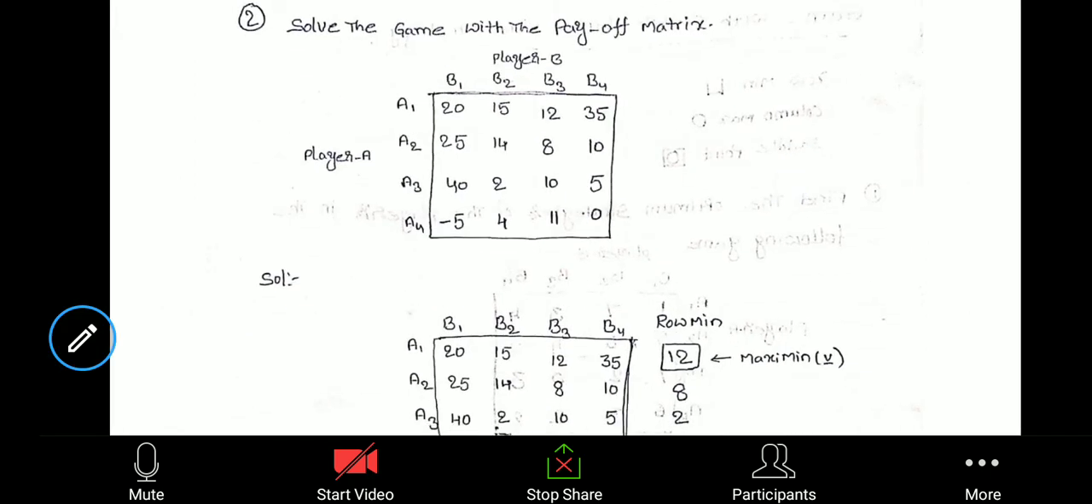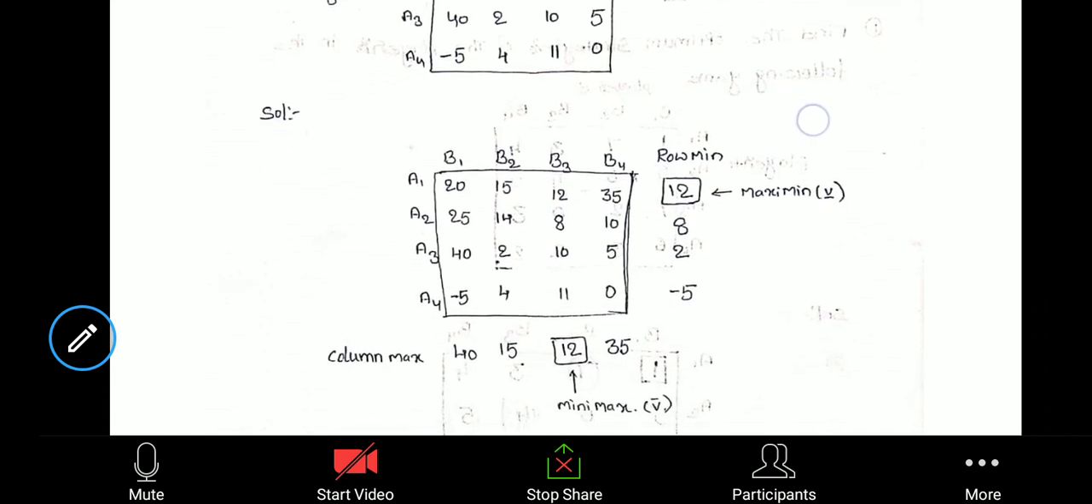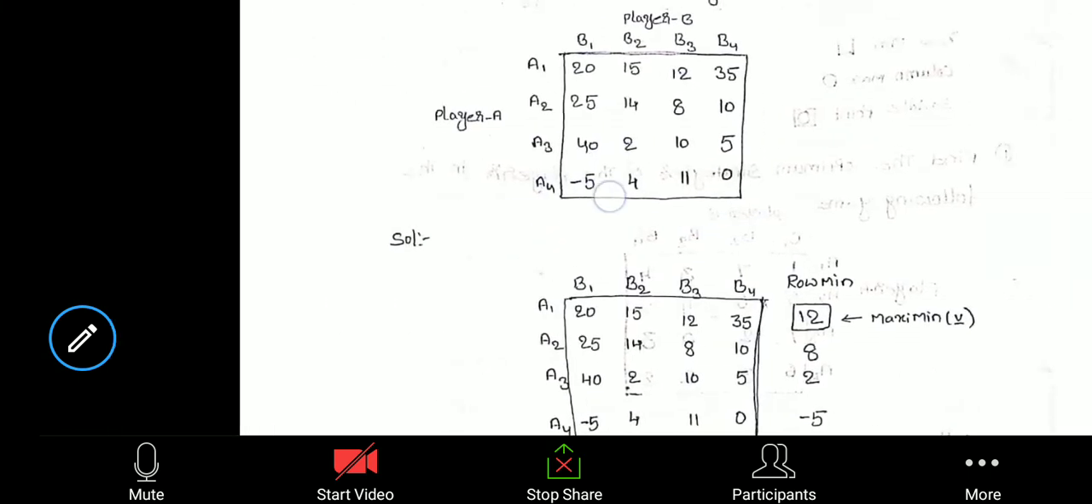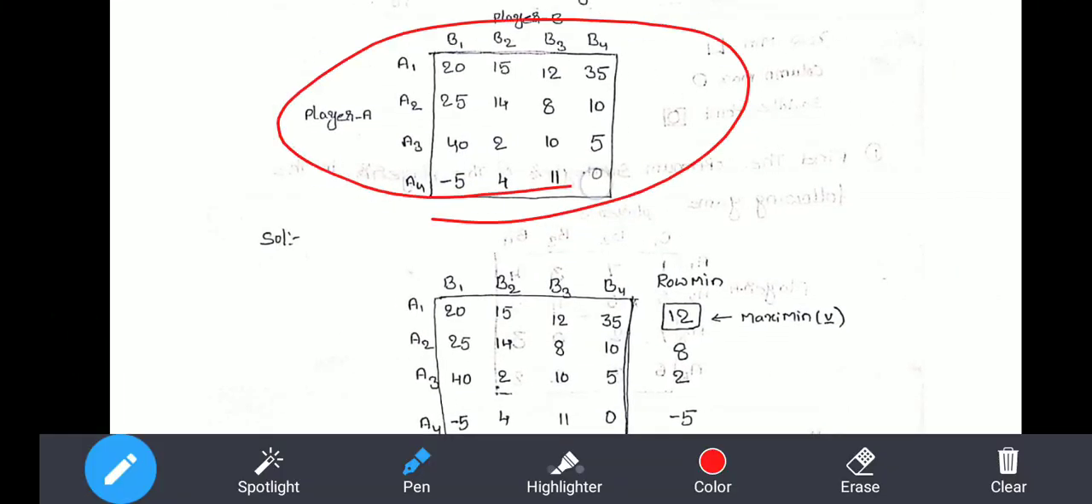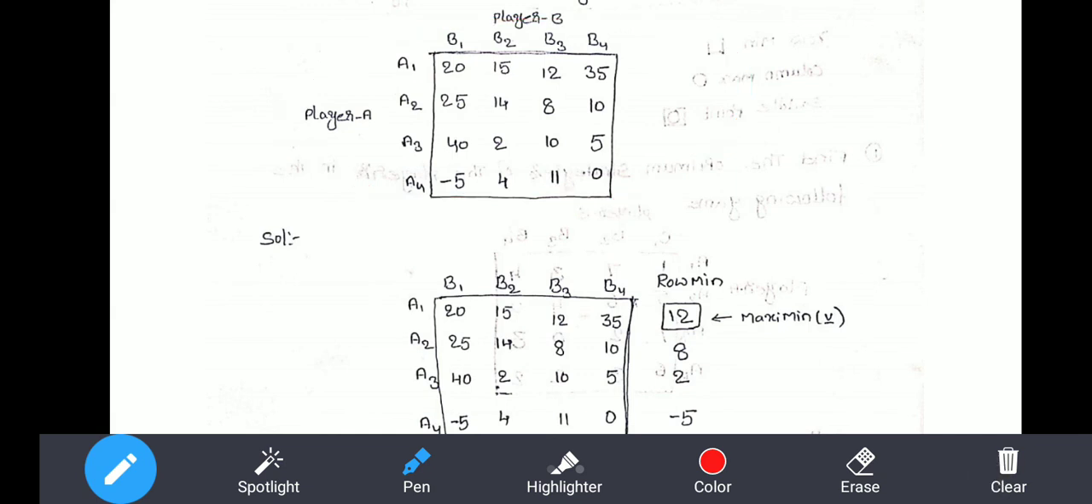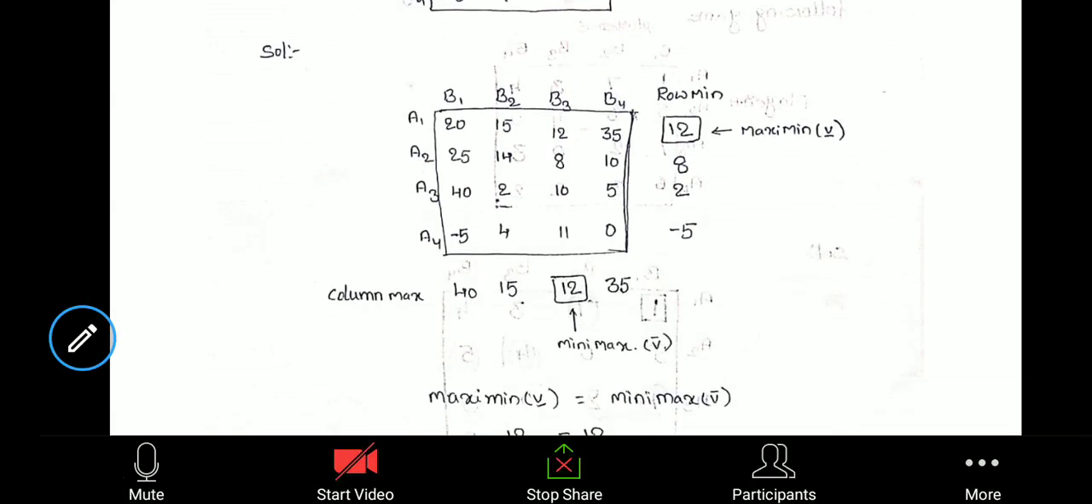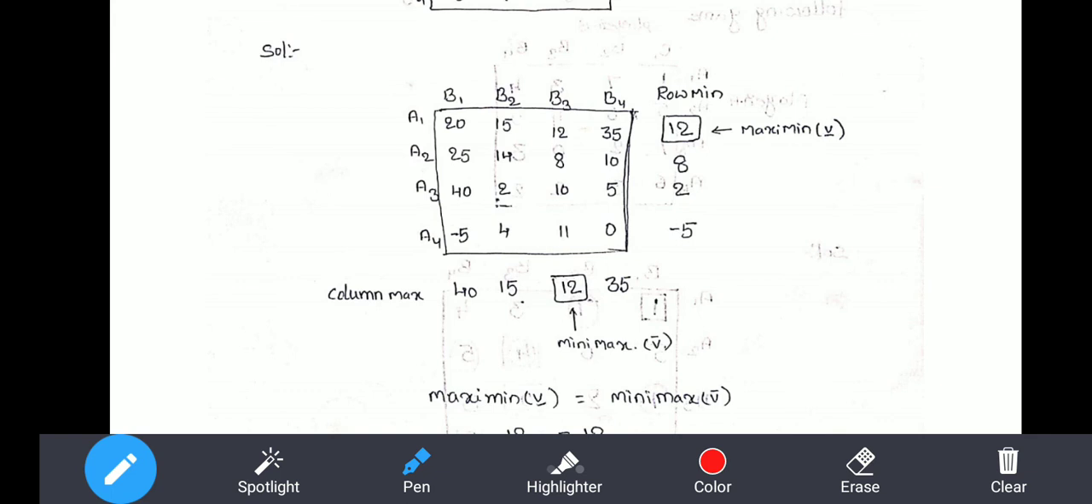Next, solve the following game. The same concept with the help of a different procedure. Here the payoff matrix will be given. In this payoff matrix, first I am going for the row minimum. I am identifying the row minimum values. The first row minimum will be 12.